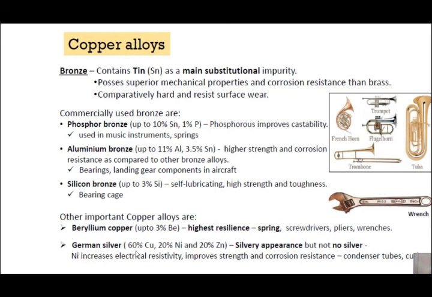German silver is 60% copper, 20% nickel and 20% zinc. Remember there is no silver in it. Silvery appearance but no silver. Nickel increases electrical resistivity, improves strength and corrosion resistance. Where it is used, German silver is used in condenser tubes and cutlery.